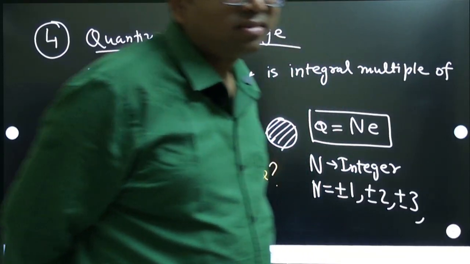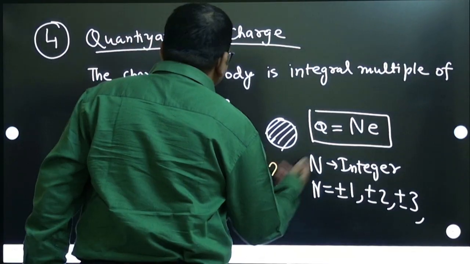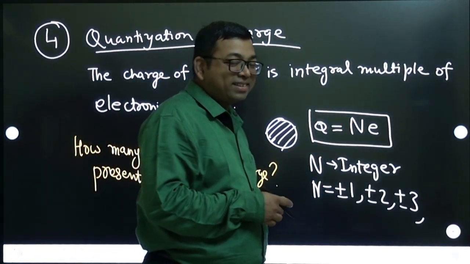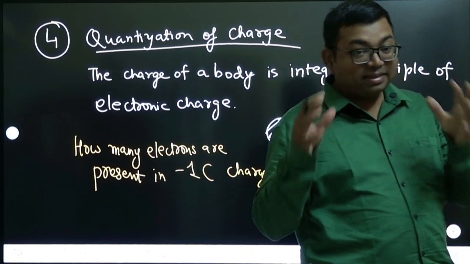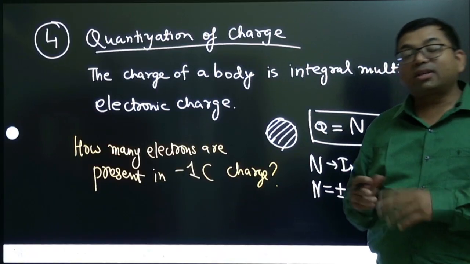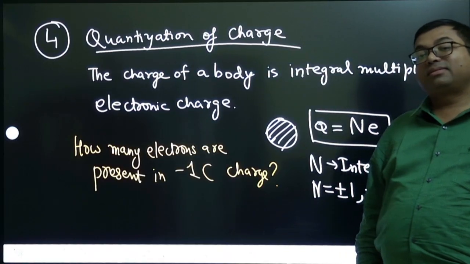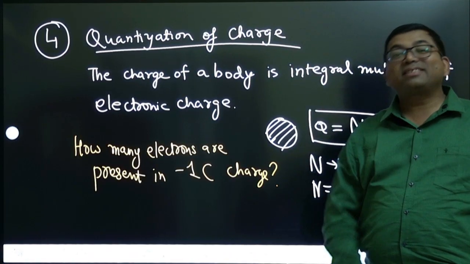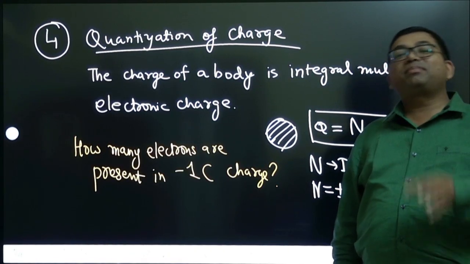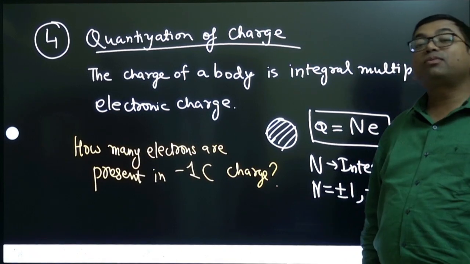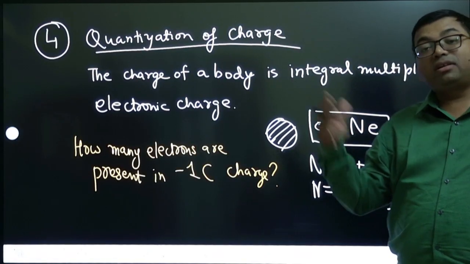One? No, 1 electron charge you already know is very small, 1.6 into 10 power minus 19. But we are talking about 1 coulomb. Think about it. If it has not been discussed in your class, then this is a very basic thing, and this type of question is coming everywhere. 1 coulomb charge has how many electrons?